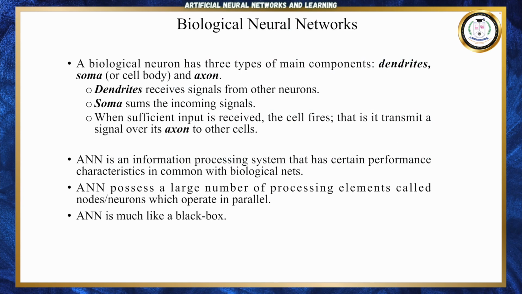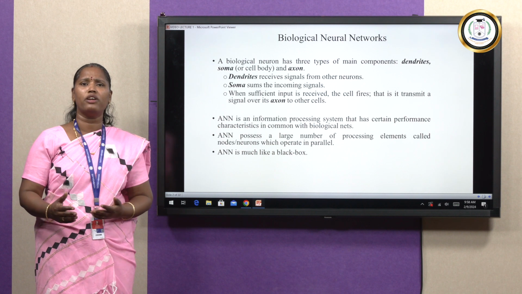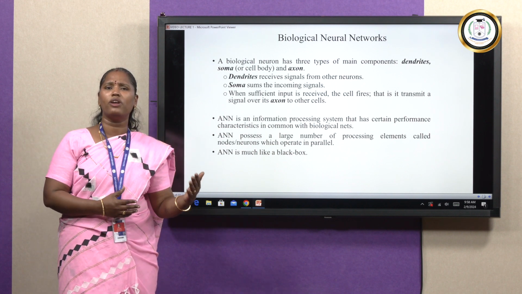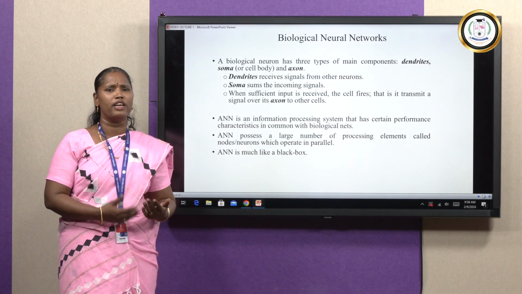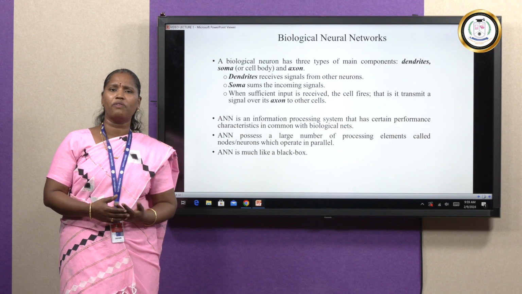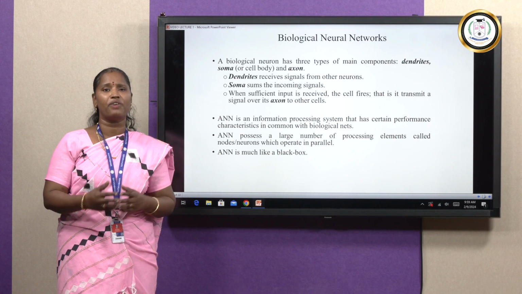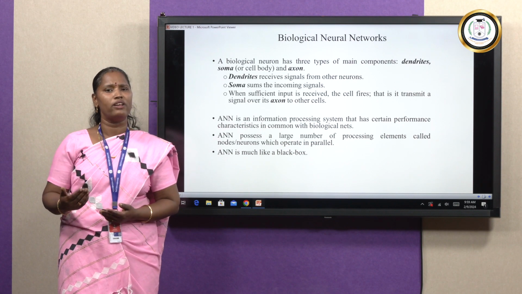Now we come to the artificial neural network. It is an information processing system that applies certain performance based on the biological network. Similar to the biological neural network, which is completely made up of neurons that take input and produce output, the artificial neural network is classified into three different layers: the input layer, the hidden layer, and finally the output layer.